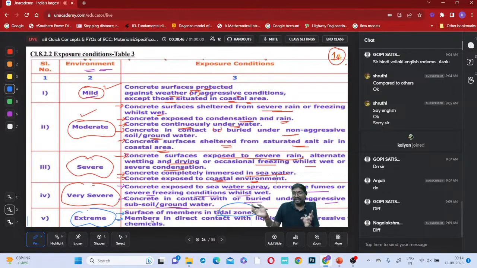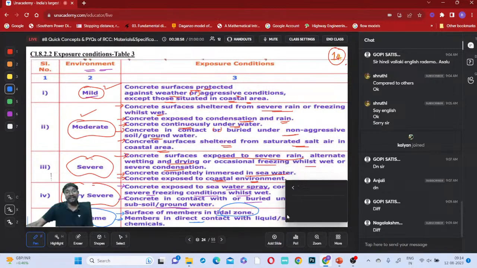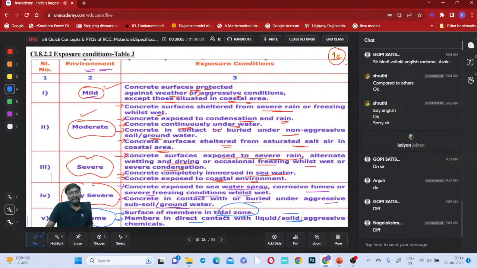Whenever tides are falling on your structure, you can say it is an extreme condition, right? Members in direct contact with liquid aggressive chemicals, or solid aggressive chemicals, you can say. Is that clear, everyone? The differences and similarities between the various exposure conditions, all of you?